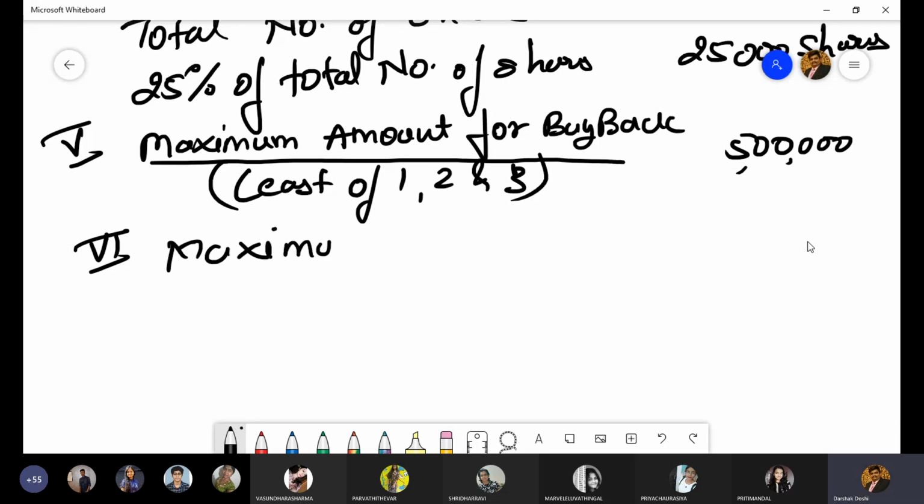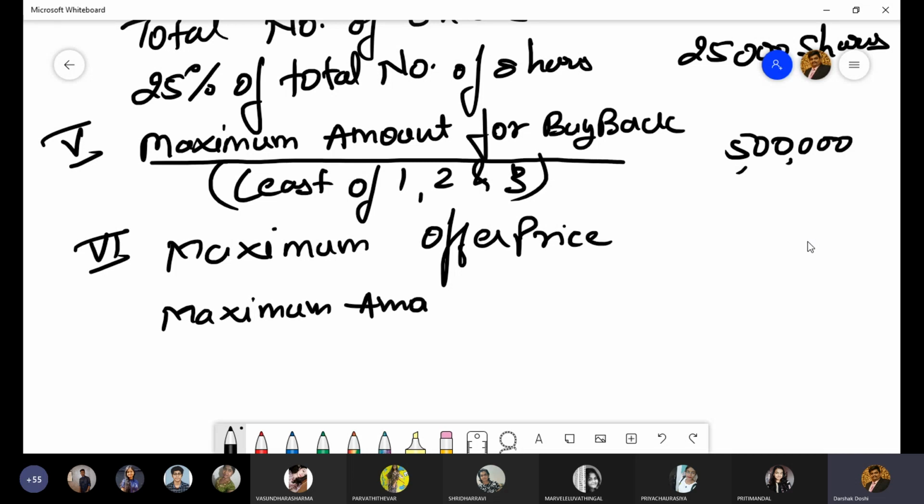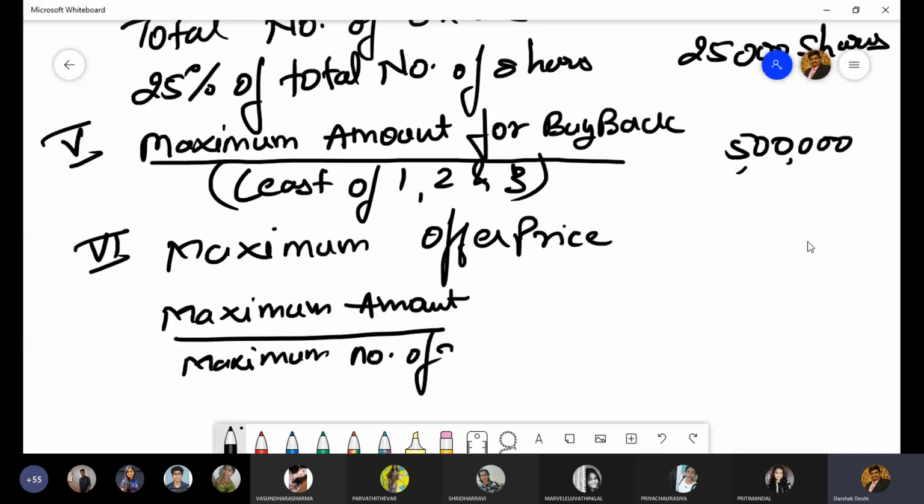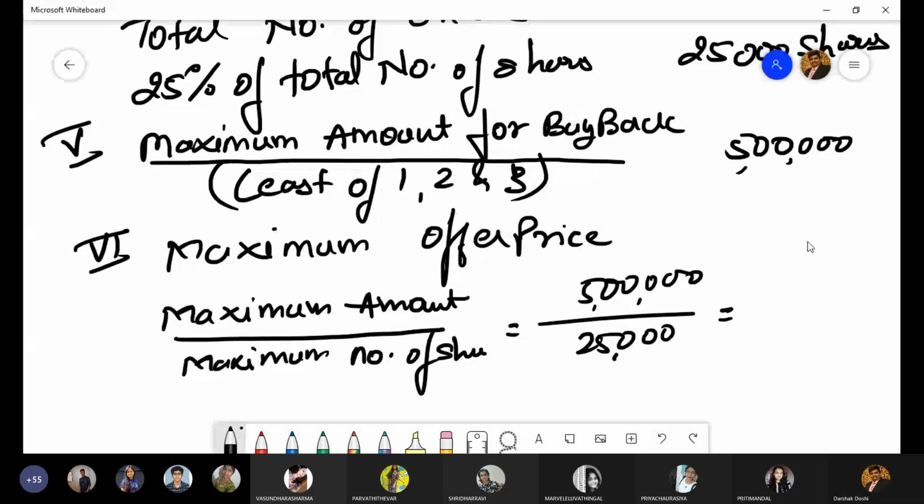So maximum offer price, can I say it will be maximum amount divided by maximum number of shares, that is 5 lakhs divided by 25,000. ₹20.